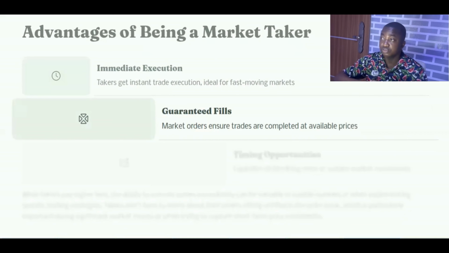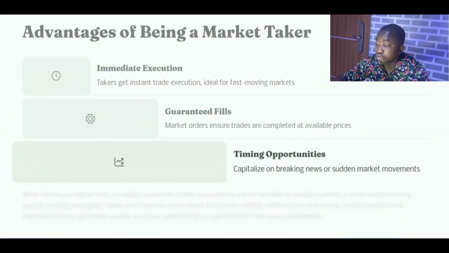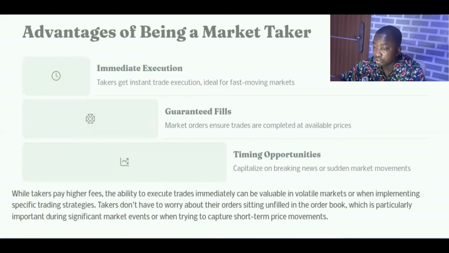You also get guaranteed fills. So your orders are always filled. You don't have to assume if somebody is willing to buy or sell at that price because you just want to deal at the market price, right? So orders are usually guaranteed filled. And also there's timing opportunities too. You can capitalize on breaking news or sudden market movements and getting out of the trade or out of the market immediately. So that's one of the advantages of being a market taker.